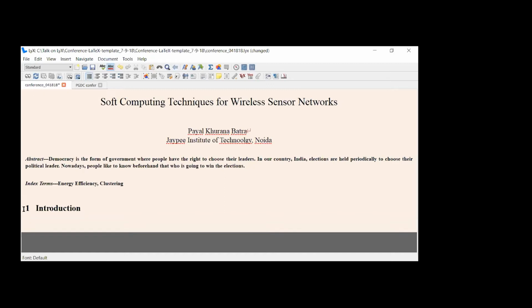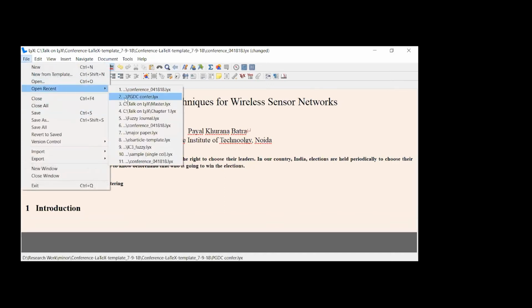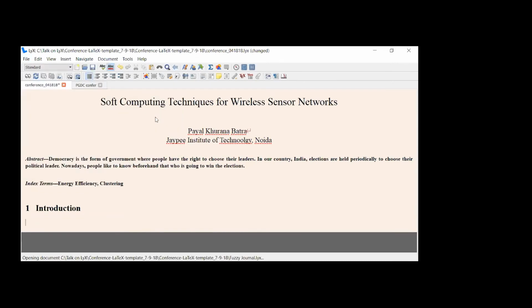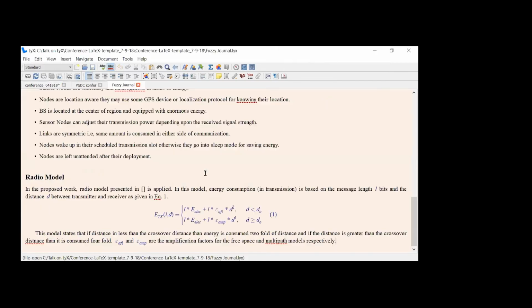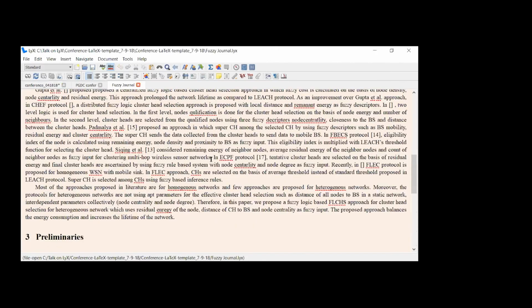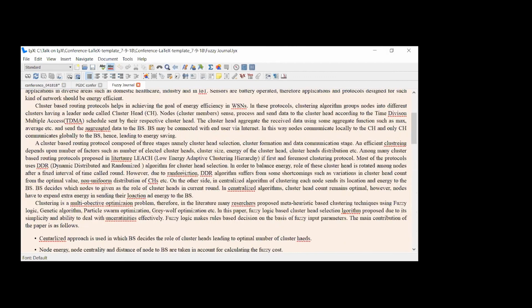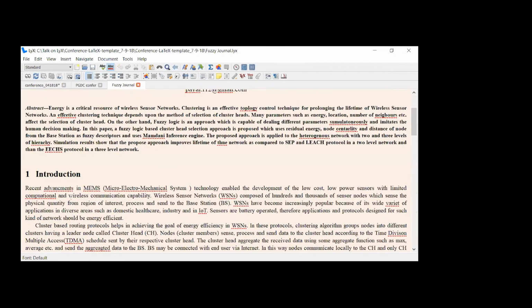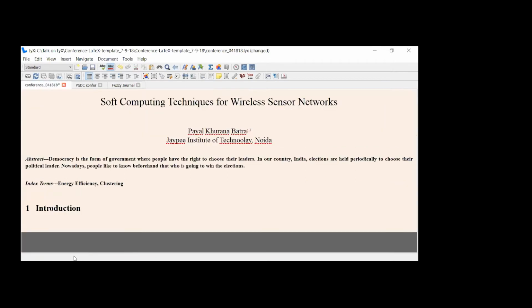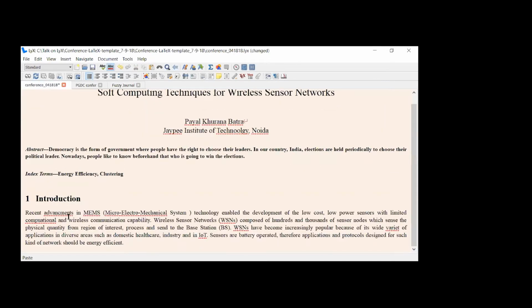So in the introduction part, suppose I want to write something. So let me open some other file. Suppose I wrote this introduction part. I copied this from some other file. You have to type here, or suppose you paste it over here. So that is your introduction part. You can write it yourself here.